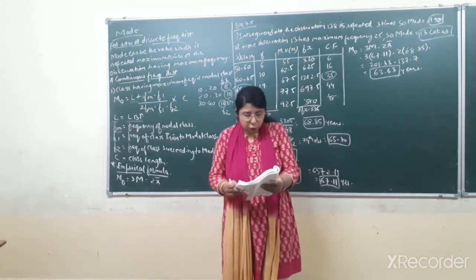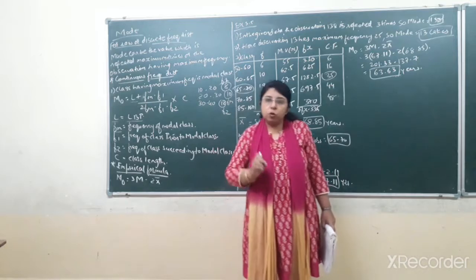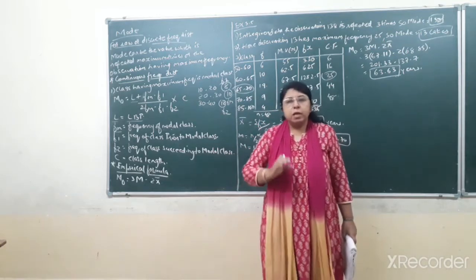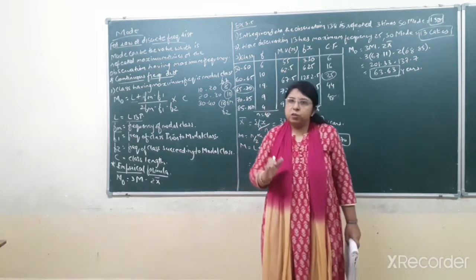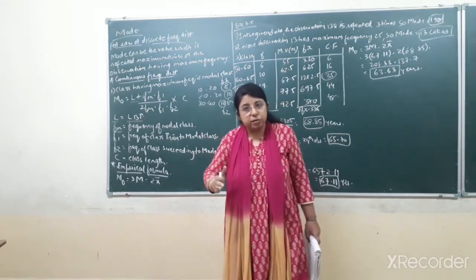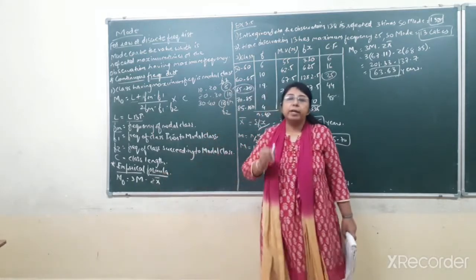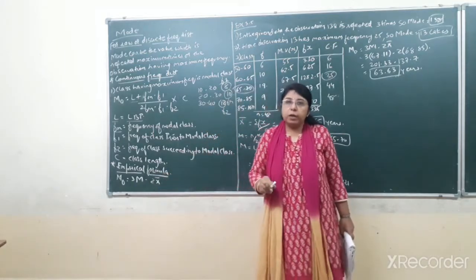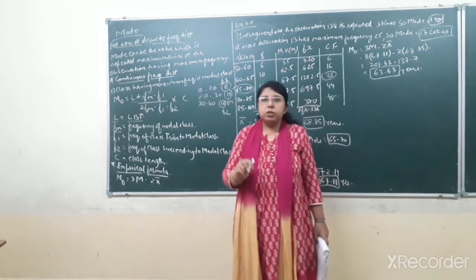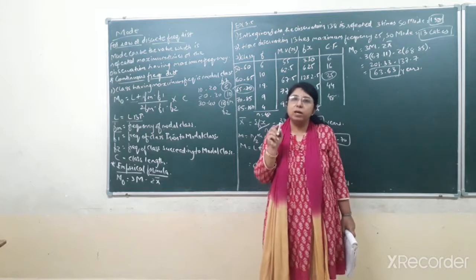First one: each observation appears just once in raw data. Now how can you find the mode? If in case of raw data all the observations are repeated only once, then you have to apply the given formula in order to find the mode. Because in raw data, if any of the observations is repeated more than once, then and only then can you consider that value as a mode.